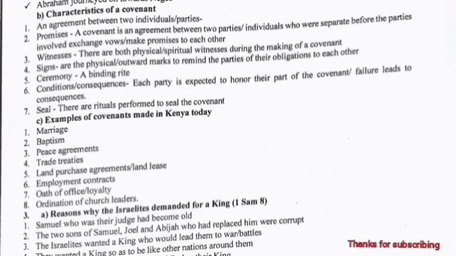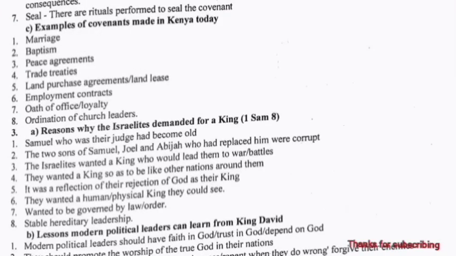Question 3a. Reasons why the Israelites demanded for a king is found in 1 Samuel chapter 8. Samuel, who was their judge, had become old. The two sons of Samuel, Joel and Abijah, who had replaced him, were corrupt. The Israelites wanted a king who would lead them to war. They wanted a king so as to be like other nations around them.